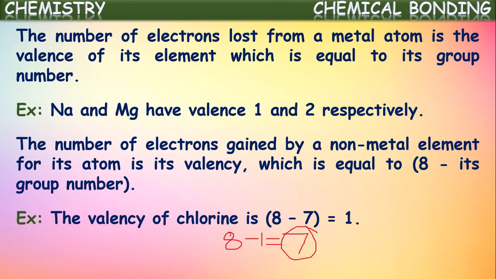We know chlorine belongs to the 7th group. Okay, in this way from the number of electrons gained by a non-metal atom we can find its valency as well as its group number. Directly the number of electrons gained by the non-metallic atom is equal to its valency, and 8 minus valency gives its group number.